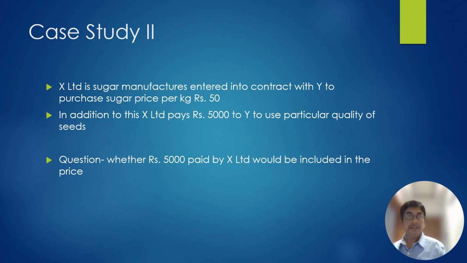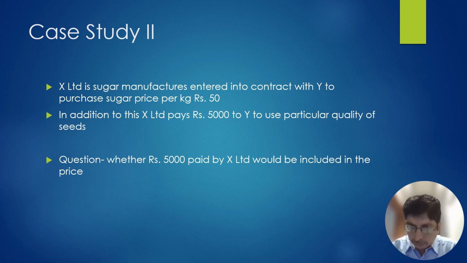Let's take one case study on when the subsidy is to be included in the transaction value. This is a very common case. X entered into a contract with Y to purchase sugar at rupees 50 per kg. In addition to this, X will pay 5,000 rupees to Y to purchase a particular variety of seed so that X will get a good quality of sugar.